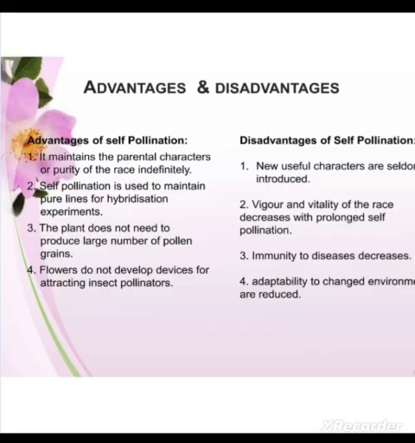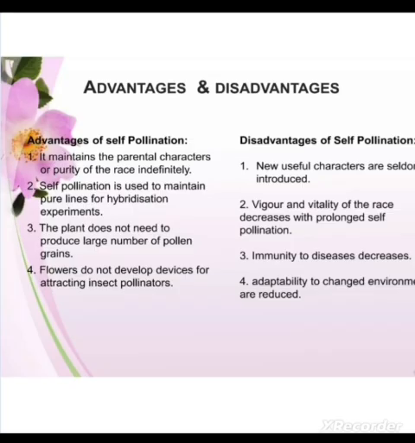Now it has disadvantages also. As we know, this will not produce any genetic recombinations, meaning they will not allow the species or the plants to change according to the change in the environment. So such types of plants will be less immune to diseases.